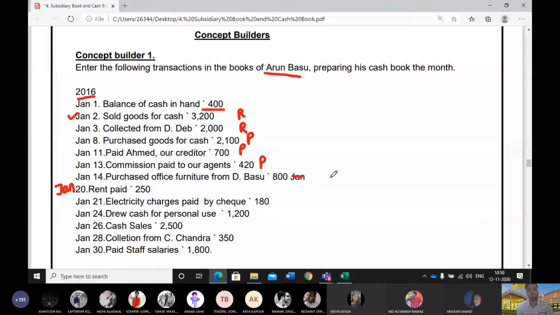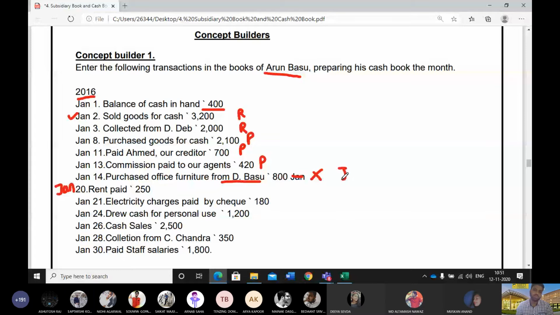Purchased office furniture from D Basu, 800. Is it a payment? Sir, it will not be recorded in the cash book. Oh, sorry, the purchase book, sir. Yeah, it will not be recorded in the cash book because it's a credit purchase of furniture.